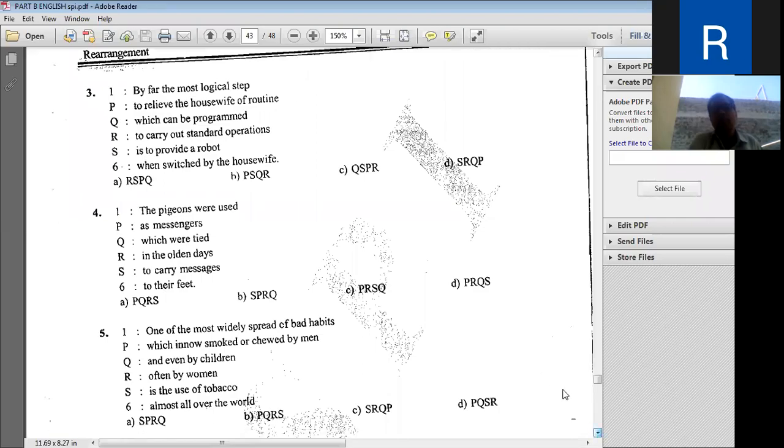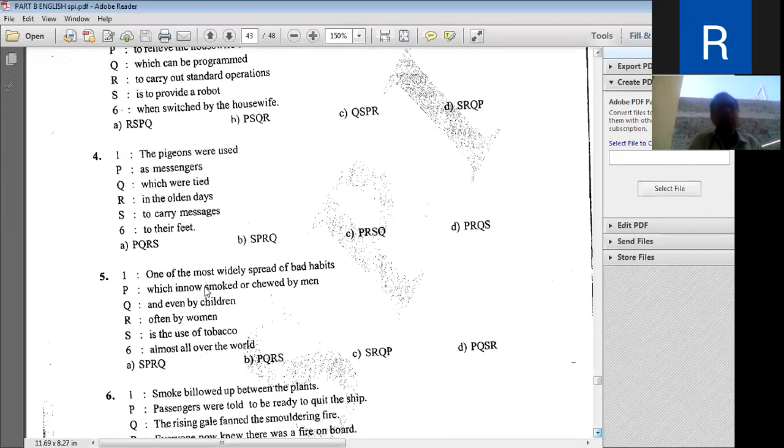And the next, one of the most widely spread of bad habits. This sentence is about bad habits.